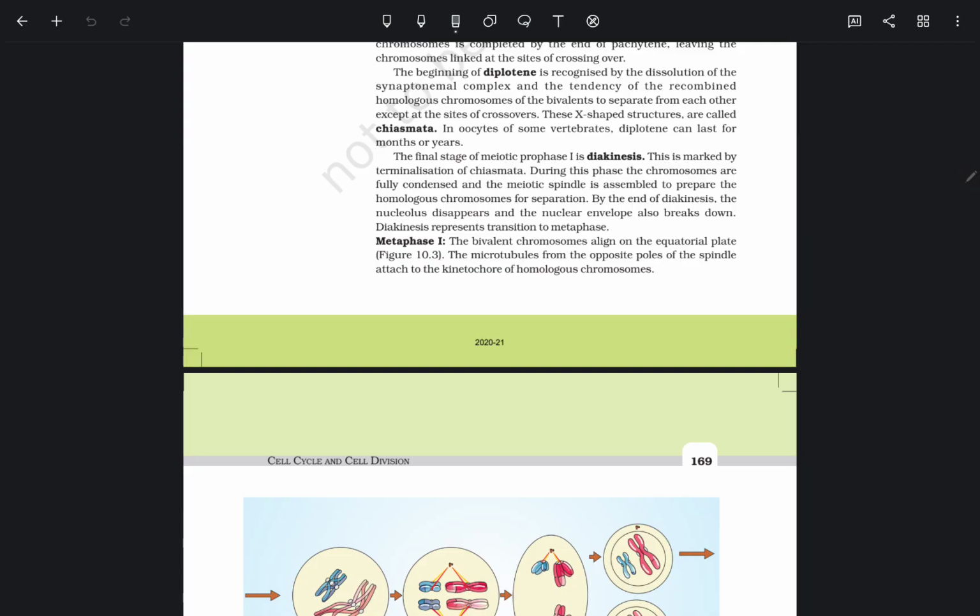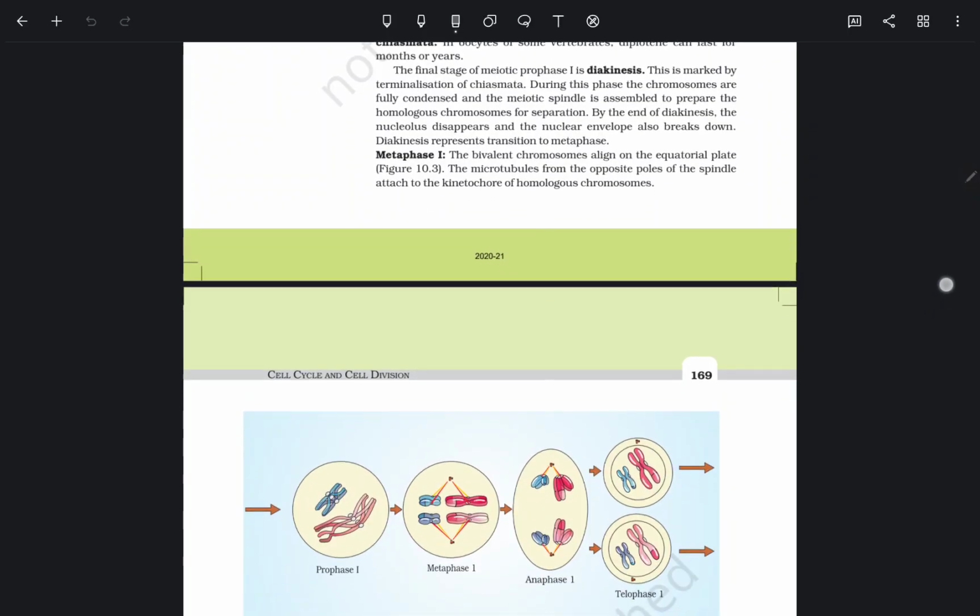terminalization of chiasmata. During this phase, the chromosomes are fully condensed and the meiotic spindle is assembled to prepare the homologous chromosomes for separation. Metaphase 1: the bivalent chromosomes align on the equatorial plate.